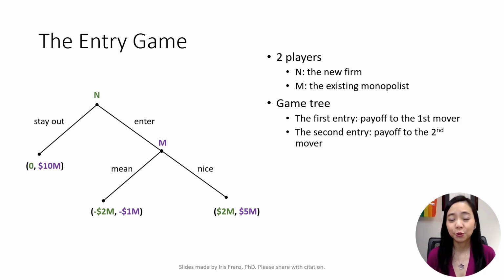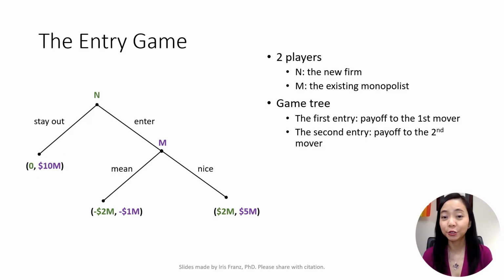Note that at the end node of each branch of the game tree, you see the payoff to each player given that the node is reached. The first entry in green is a payoff to the first mover, N. The second entry in purple is a payoff to the second mover, M. Here, N is the first mover. If N chooses to stay out of the market, then the game ends. And the payoff is $0 for the new firm and $10 million for the existing monopolist.